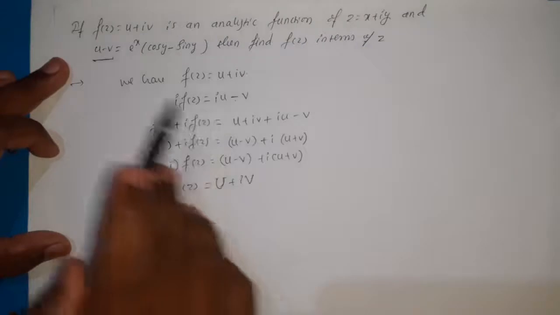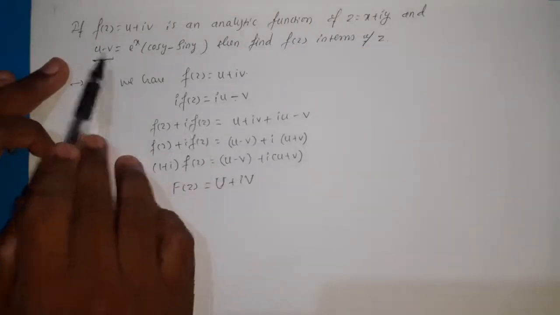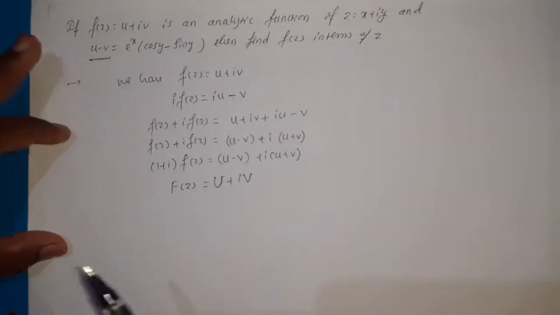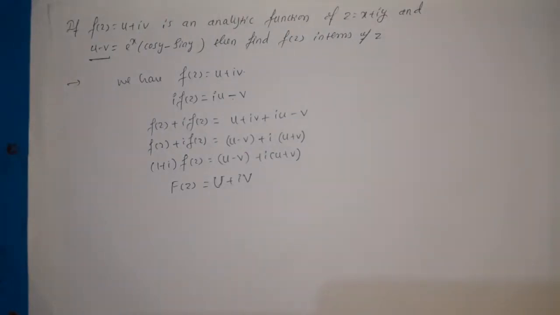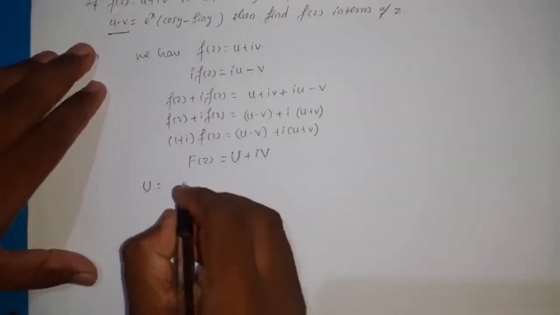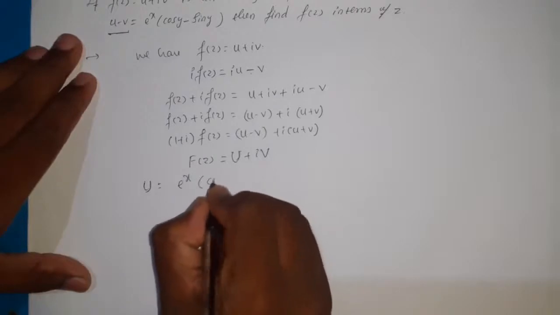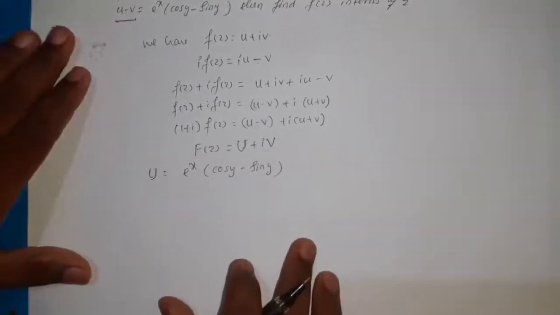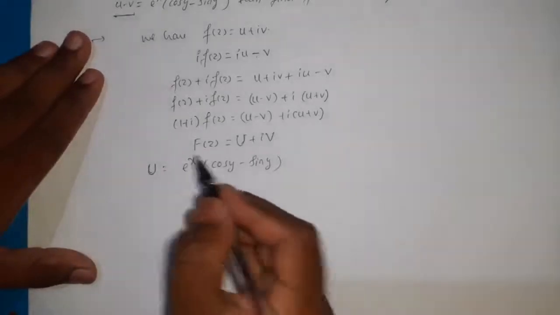It means that it is the real part of the new function F(z). So now we know how to find the analytic function when the real part is given. Therefore, let us consider capital U = e^x (cos y - sin y).